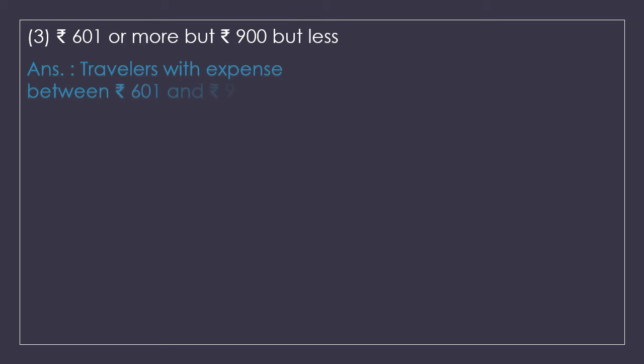Moving on to the third question, rupees 601 or more, but 900 or less. That means we have to check the travelers with expenses between 601 and 900. The travelers with expenses between 601 and 900 are 432 plus 639 plus 579, that is 1650.